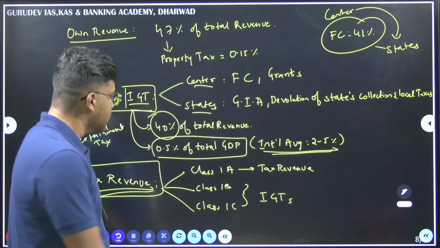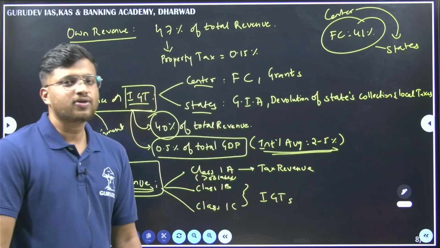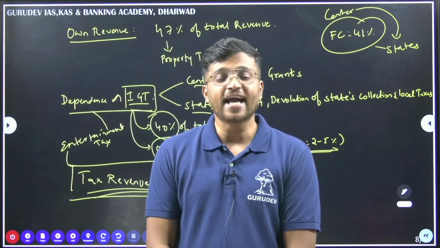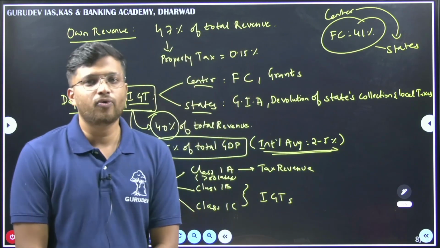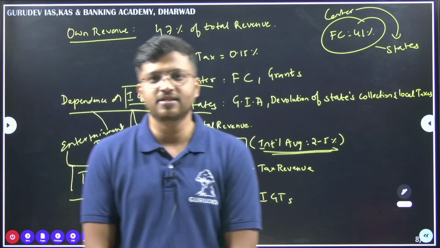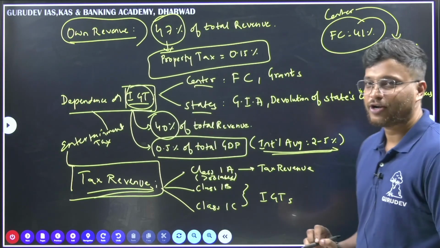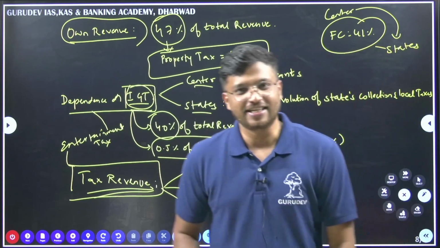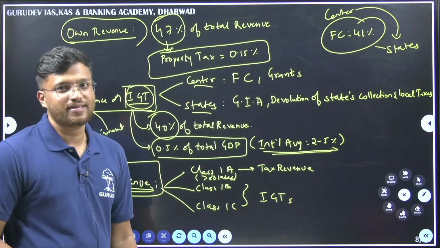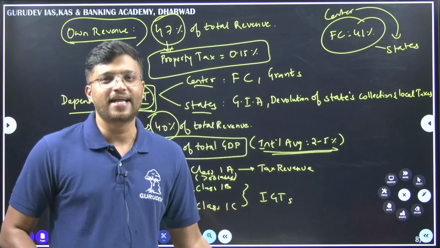So class 1A are cities with a population of 50 lakh. These cities collect their own revenue, their own taxes. When the tax base is high, when the number of people paying tax is high, the class 1A cities, the higher population cities collecting their own tax revenue, are less dependent on the revenue coming from the IGTs, the intergovernmental transfers. But when we look at class 1B and class 1C, the tax base is very low, the people who are paying taxes are very few.